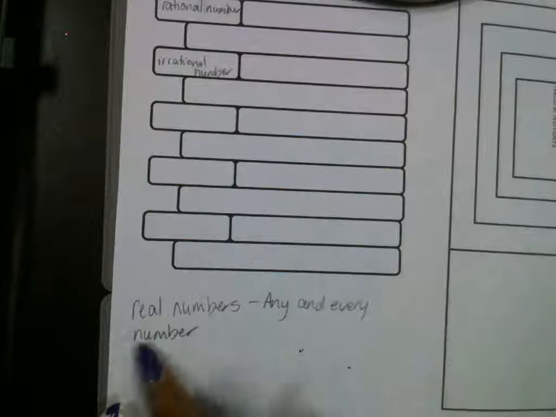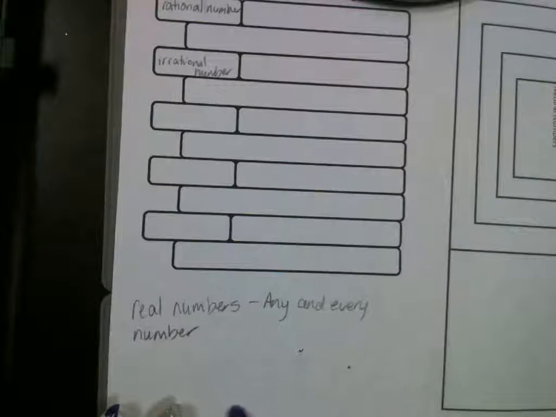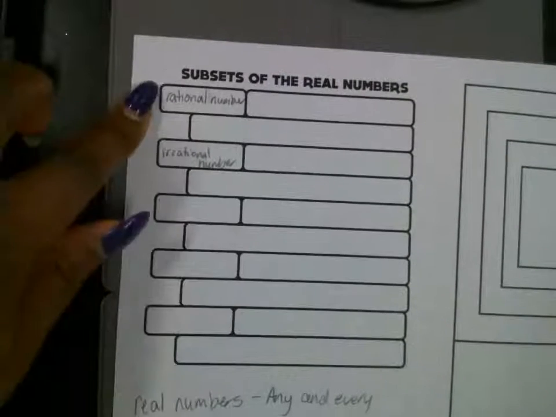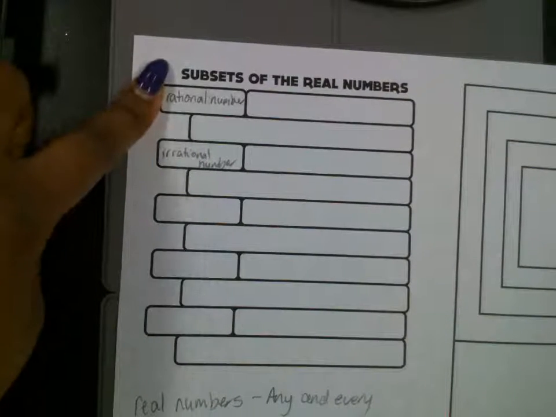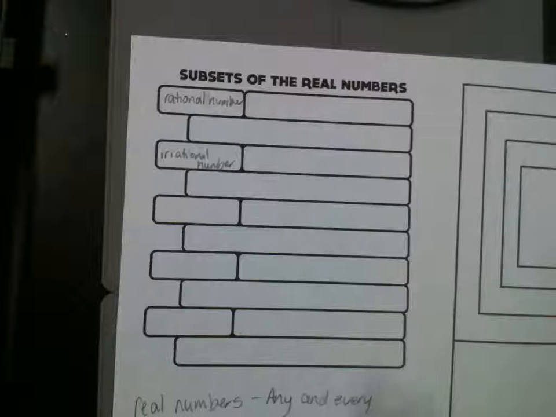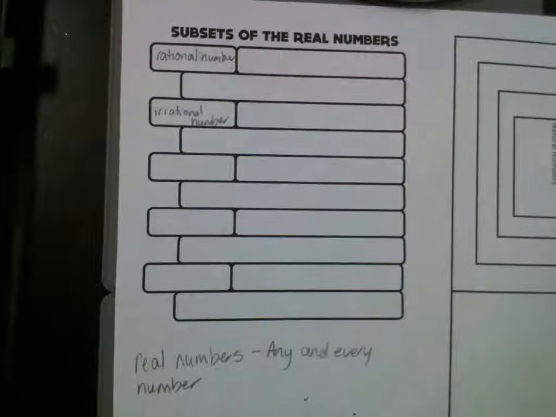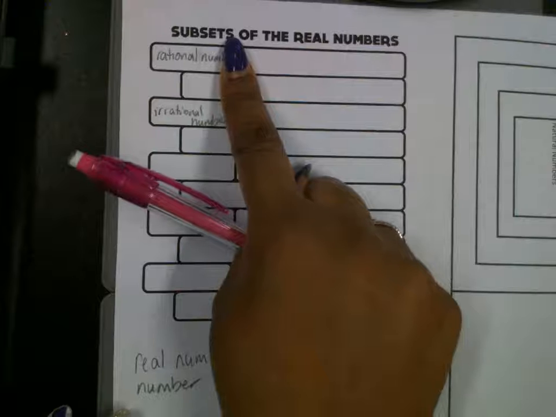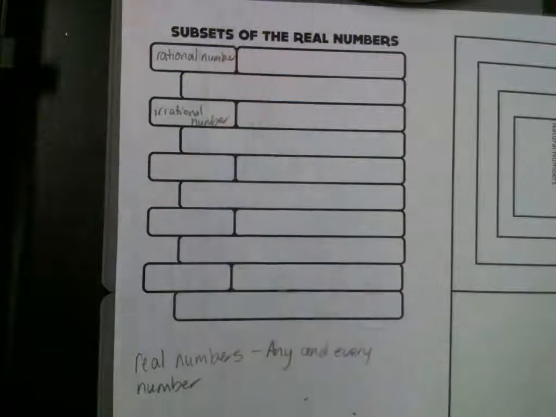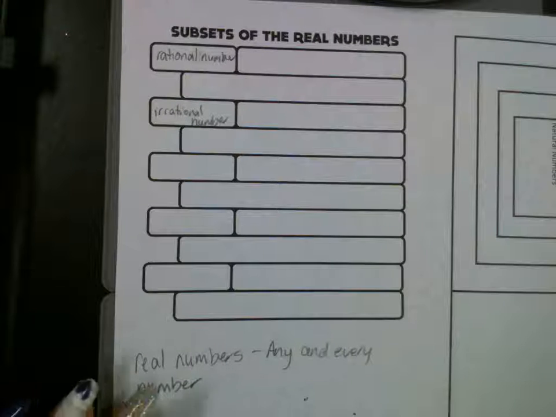A real number is any and every number. Real numbers are broken into two different groups or subsets. It's either going to be rational or irrational. It cannot be both. Either a real number is going to be rational or irrational. It's either one or the other. It's either rational or it's not rational.